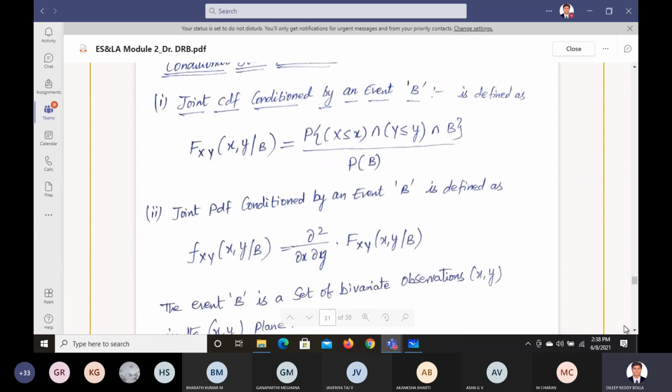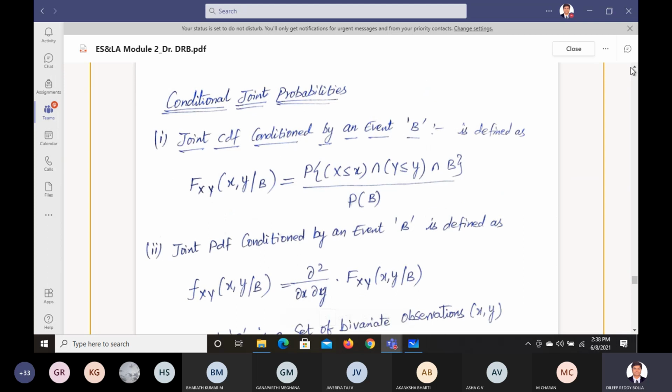So next, conditional joint probability. For this class, we're going to discuss conditional joint probability. What we are trying to do here is very, very simple. You have already seen Bayes theorem, right? I have shared a video with you on Bayes theorem, an example of how to find the number of farmers and the number of librarians.